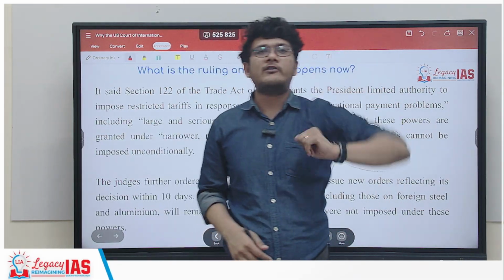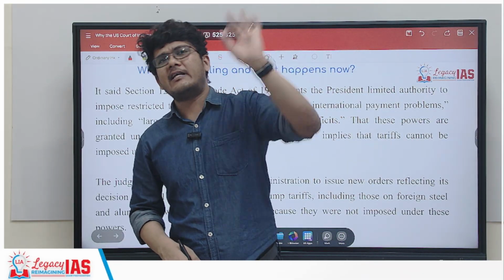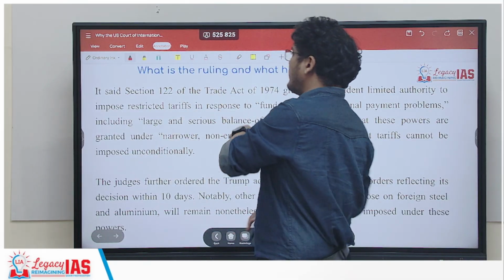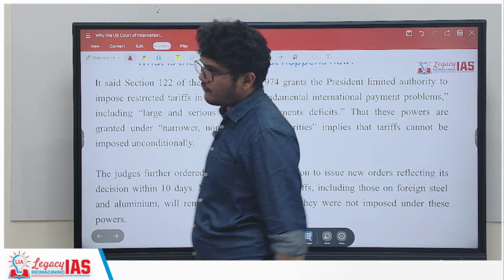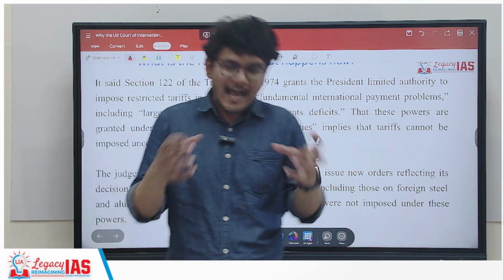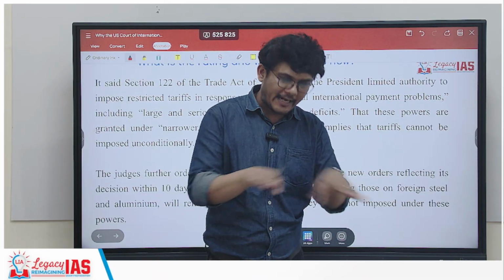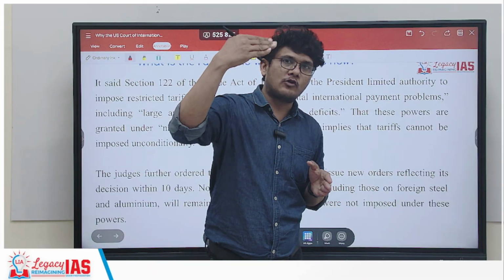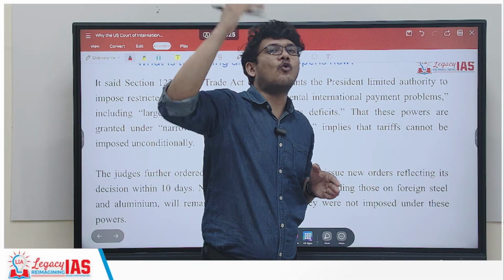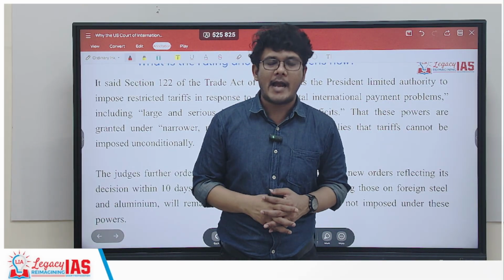Once the Supreme Court says this, there is no court above the Supreme Court. So he is having hopes in the final court, that is the Supreme Court of the United States of America. So as it stands, the tariffs remain, the matter is sub judice. After that, it can go to the Supreme Court as well, and then there is no court above it. So the Supreme Court's decision would probably be full and final.